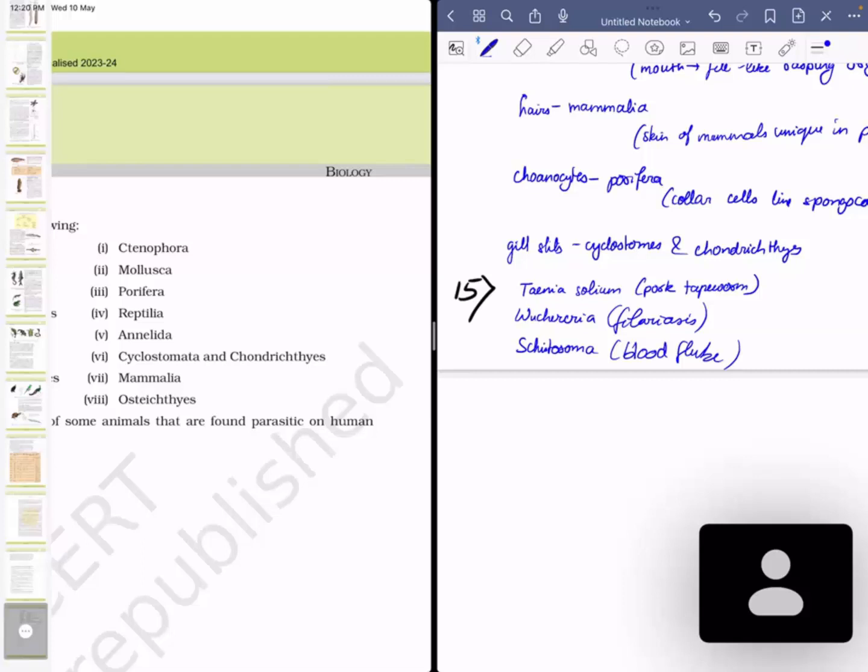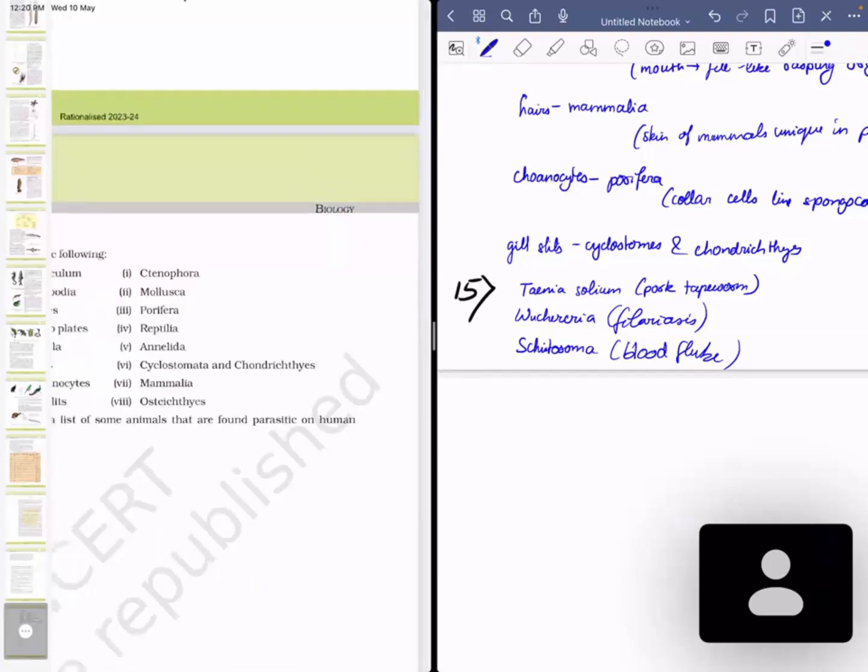All of these are endoparasites. Endoparasites live inside the human body, for example in the digestive system. An example of an ectoparasite is lice, which live outside the body, on the hair. So that is an ectoparasite.